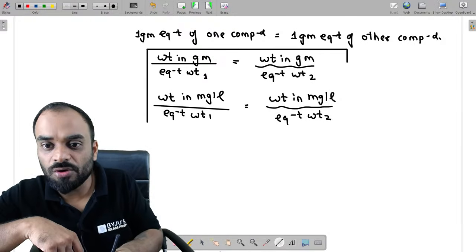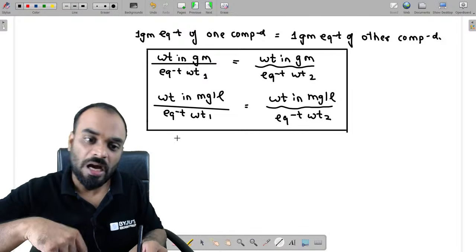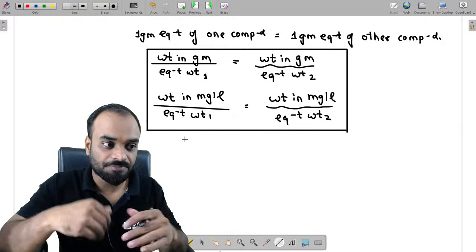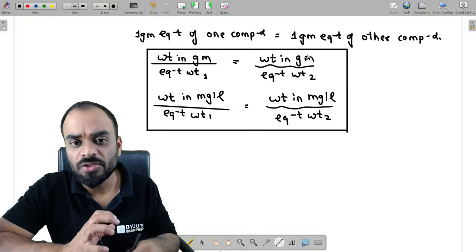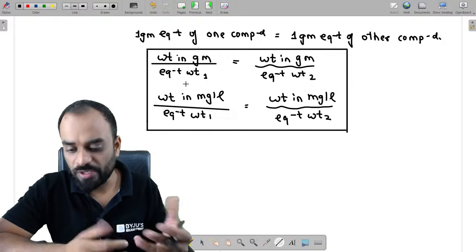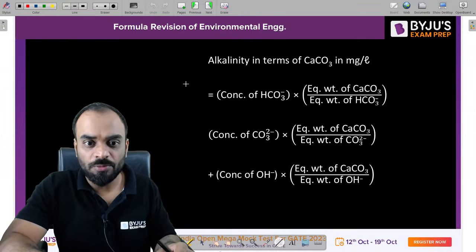That means if I want to convert one compound into another compound, or find out how much of the second compound is required to react with the first one, we can use this formula to calculate it. I think it is understood by all of you. Now let's move further.